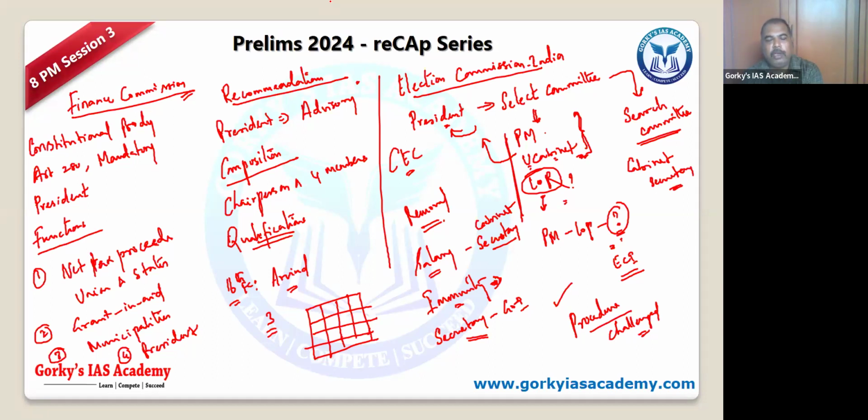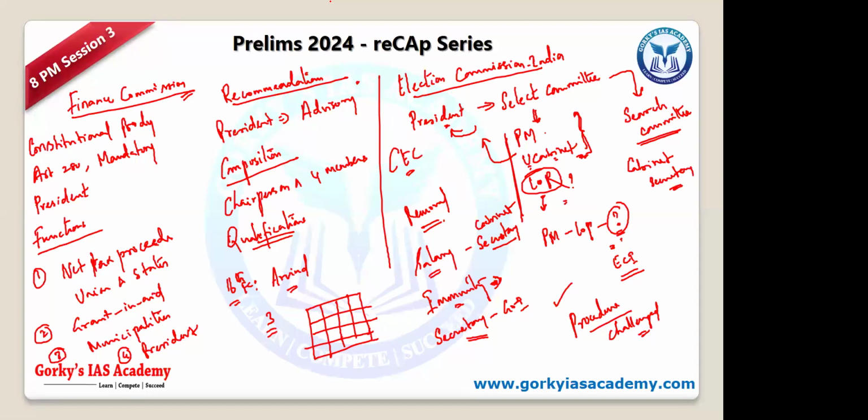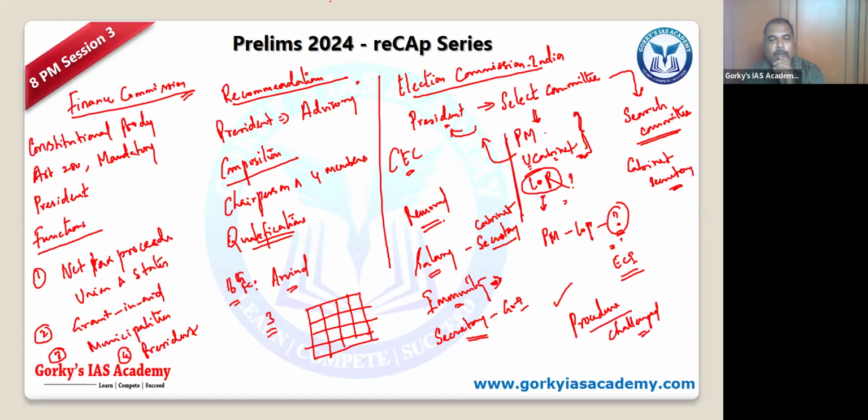So, the Chief Election Commissioner will be a member in a Delimitation Commission. So that is a link. Okay, so who should be the chairperson of the Delimitation Commission? A retired Supreme Court judge. So it must be a retired judge, from the Supreme Court or High Court. Only a judge can become the chairperson. Okay, so one member will be the Chief Election Commissioner, right? Fine. So what are the other aspects of the Delimitation Commission?